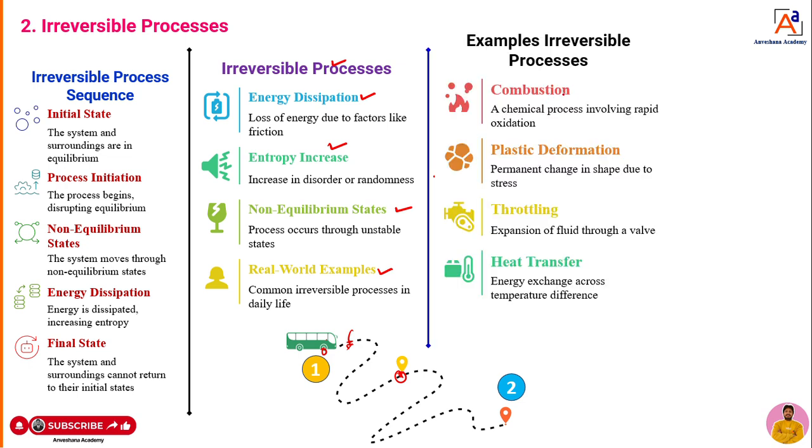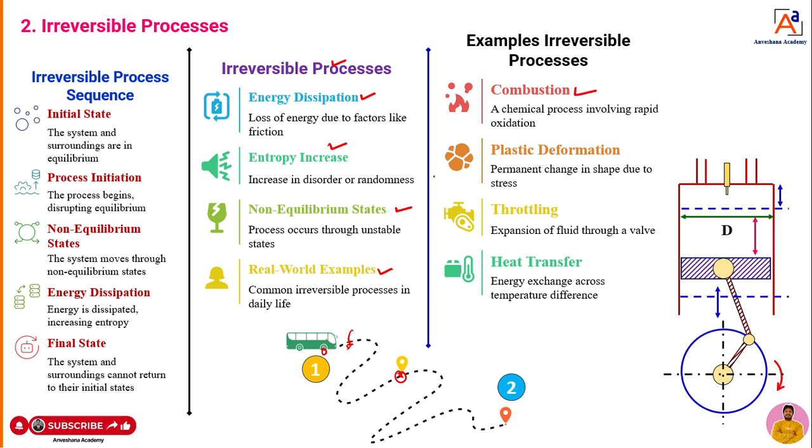Okay, so combustion. We can take the IC engine itself. When the air-fuel mixture is going to combust, what happens? Combustion will take place and exhaust gas will come out and enter into the surrounding. That means it's an irreversible process. How? Heat is getting transferred from the system to the surrounding, as well as the mass. That means some effect or some traces we are going to leave on the surrounding. If it's so, during combustion, we can call it an irreversible process.